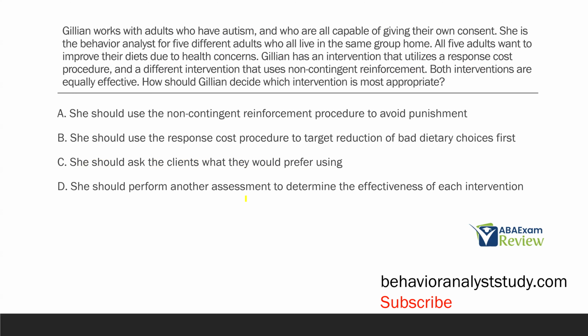Jillian works with adults who have autism and who are all capable of giving their own consent. She is the behavior analyst for 5 different adults who all live in the same group home. All 5 adults want to improve their diets due to health concerns. Jillian has an intervention that utilizes a response cost procedure and a different intervention that uses non-contingent reinforcement. Both interventions are equally effective. How should Jillian decide which intervention is most appropriate?